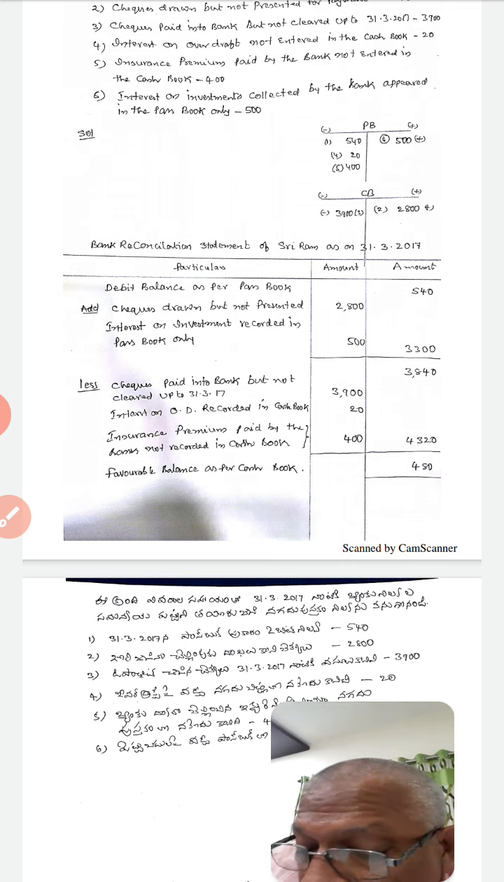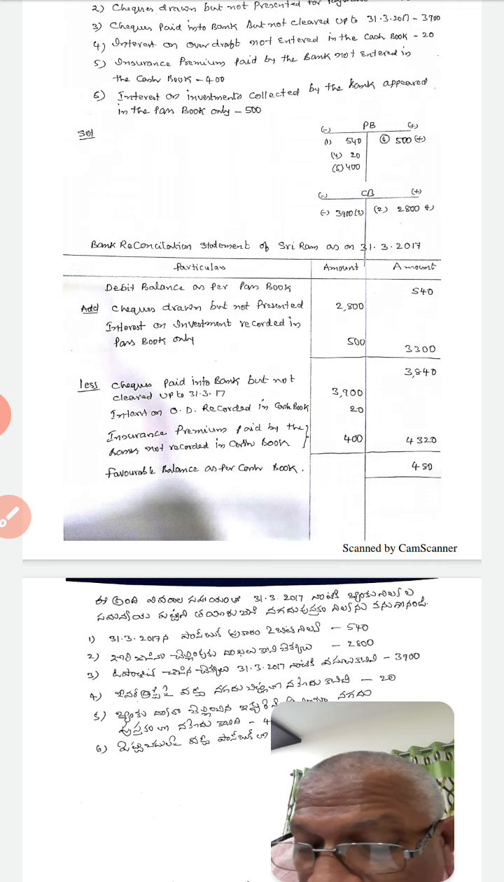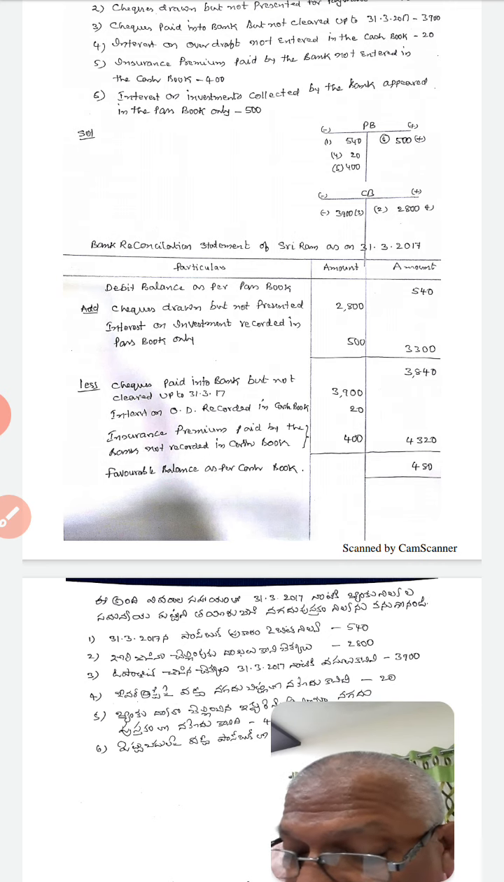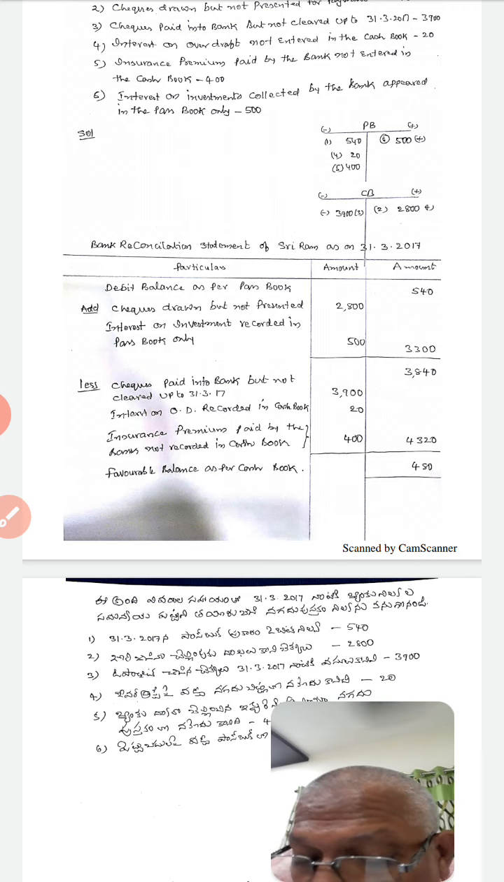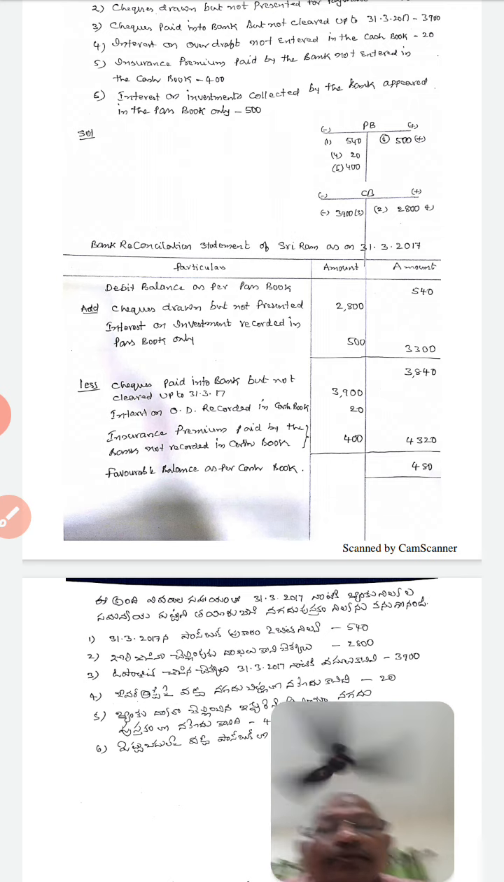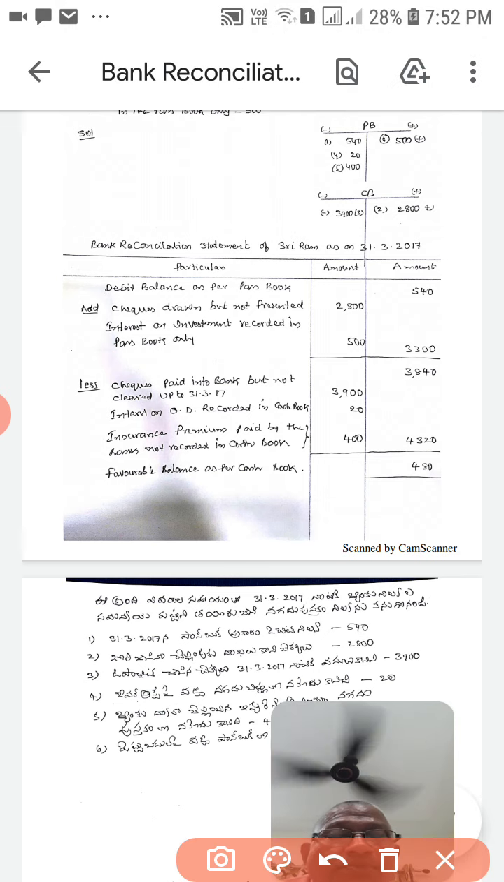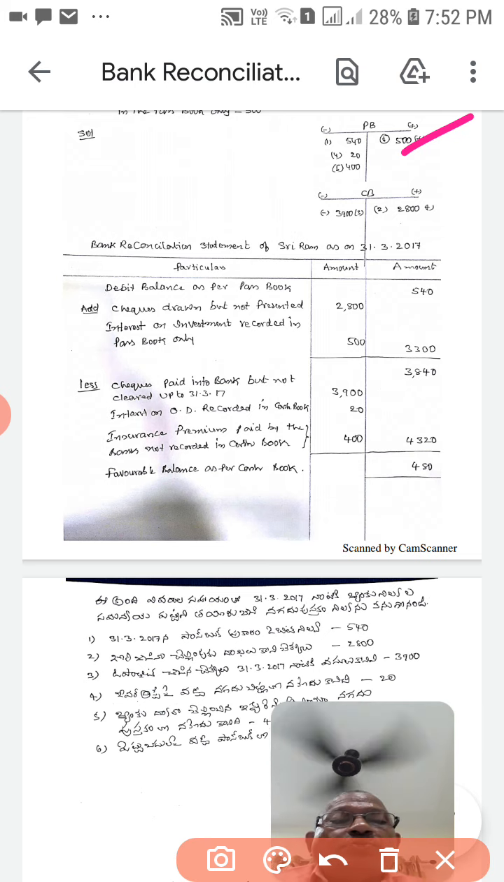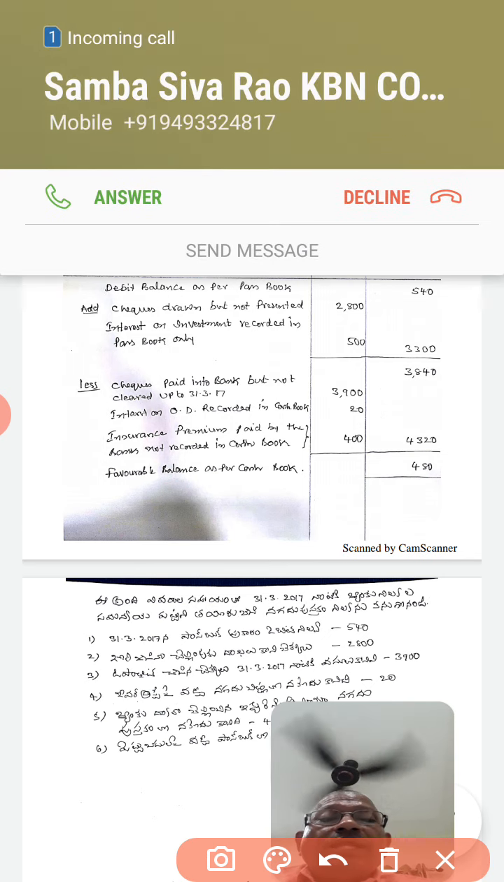And the sixth point, interest on investment collected by the bank appeared in the passbook only. So it is recorded on the credit side of the passbook, and it also becomes add. Now we know how many items are added and how many items should be less, from the above passbook and cash book.